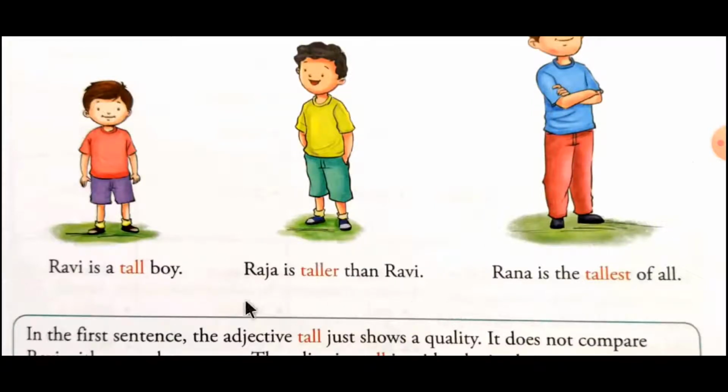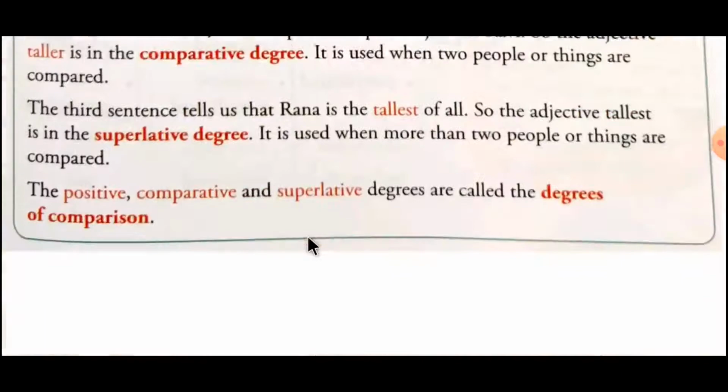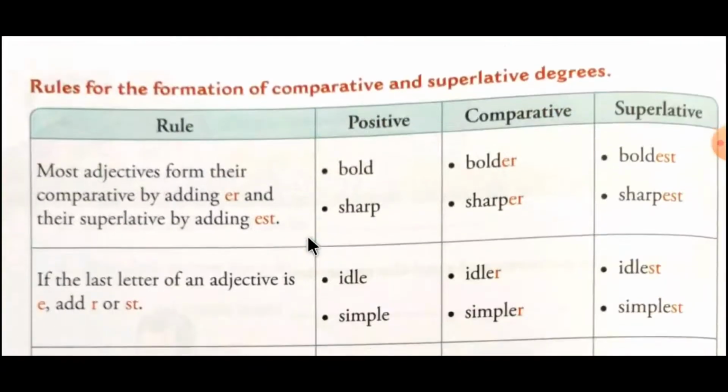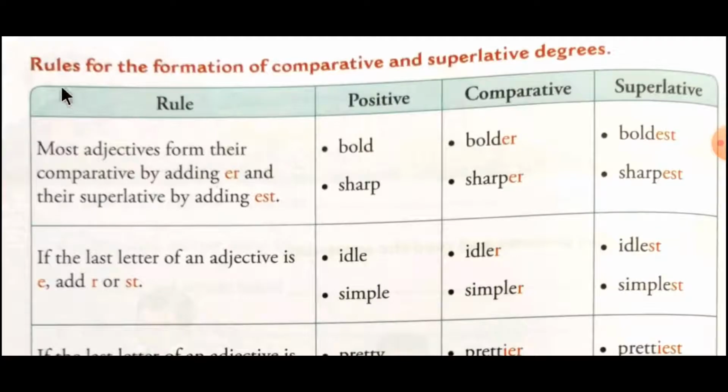So dear students, there are certain rules to convert an adjective from positive to comparative and comparative to superlative degrees. All these rules we have to keep in our mind. So let's start explaining those rules: the rules for the formation of comparative and superlative degrees. Let's start with the first rule.